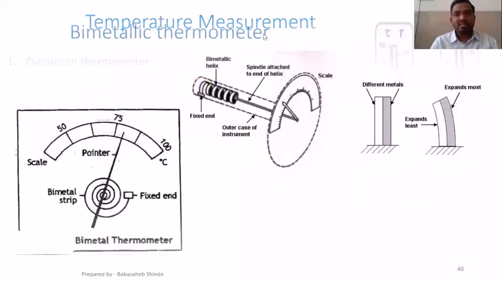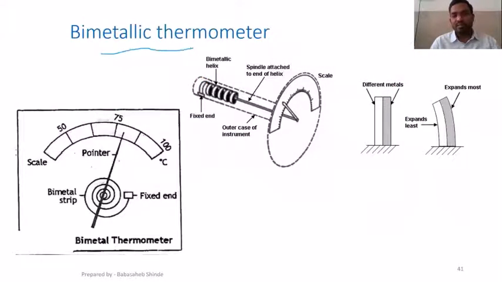Another example is the bimetallic thermometer. This is also an example of an expansion thermometer. A bimetallic thermometer means there would be two different metal strips connected together. One metal strip has one thermal expansion coefficient, and the other strip has a different thermal expansion coefficient. Now what is meant by thermal expansion coefficient?